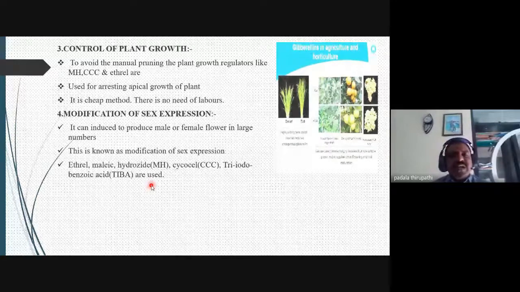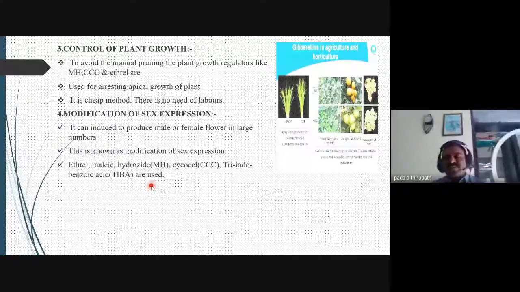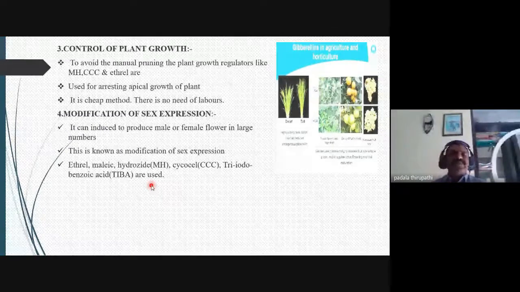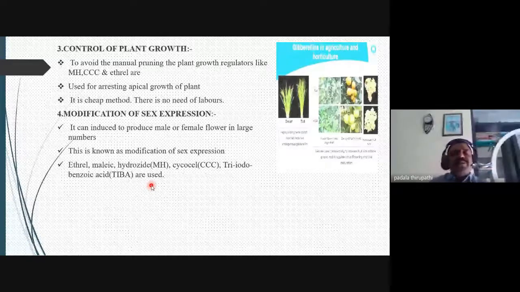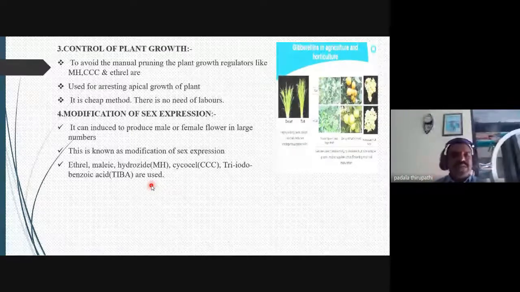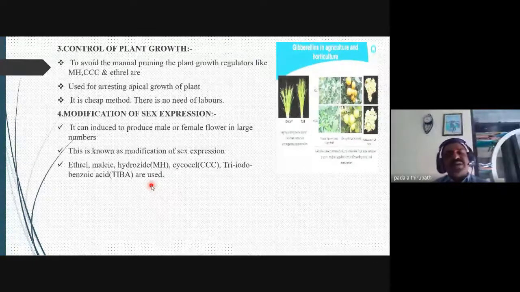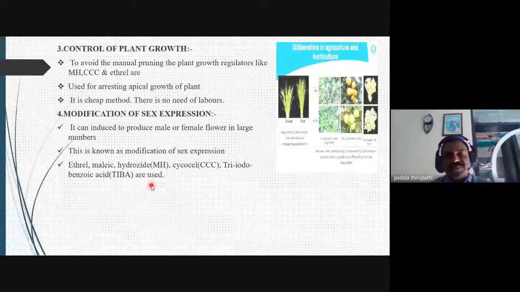And modification of sex expression. So very, very important, my dear friends. Here it can induce the production of male or female flowers in large numbers. In some plants we need female flowers, and in some plants we do not need female flowers, and even need male flowers for the development of the wood and the plants. So whenever we apply it externally, sex determination or sex expression of the flowers is modified or changed. This is known as modification of sex expression.